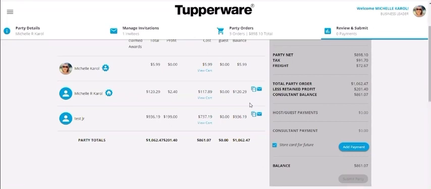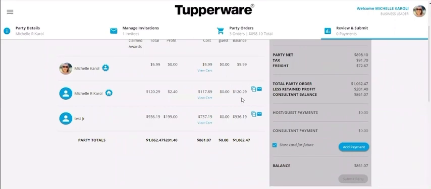That payment is just a token. It's just hanging out there until the party is submitted. This is going to turn gray once they submit their payment, and this balance that they owe is going to go to zero. However, it has not actually charged their card yet. It's not coming up as a pending payment on their end at all. It's just being held there, okay?